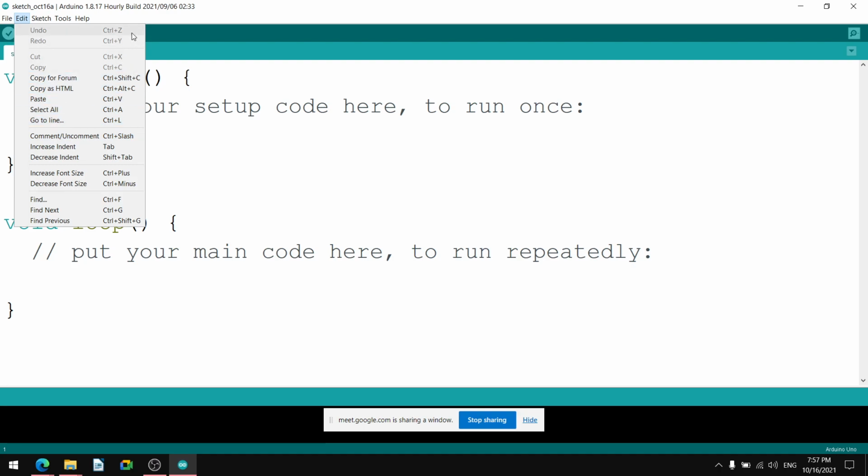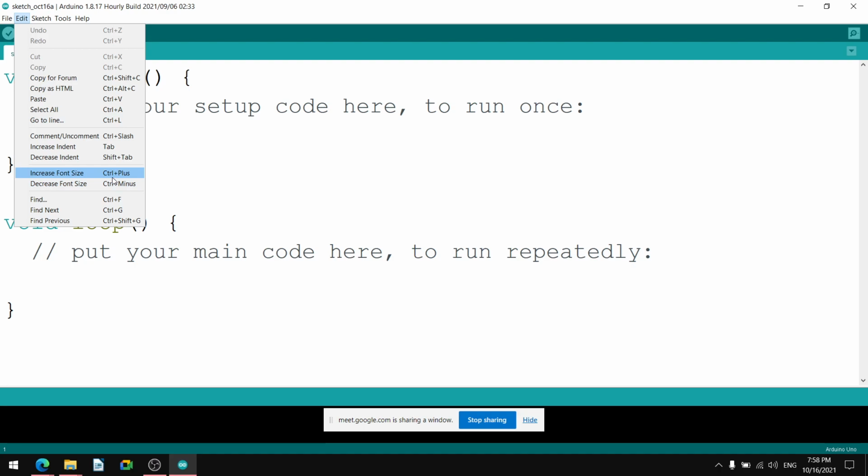If you are programming for a long time, then automatically you go for the shortcuts because it becomes faster to handle the software editing. So these are the shortcuts which are given on the right side. You can use them anytime. Increase indent is Tab, decrease indent is Shift plus Tab.